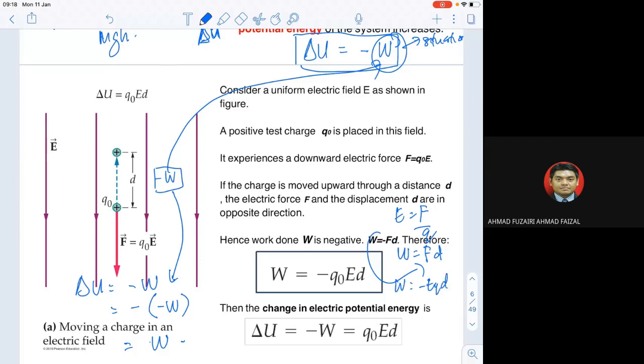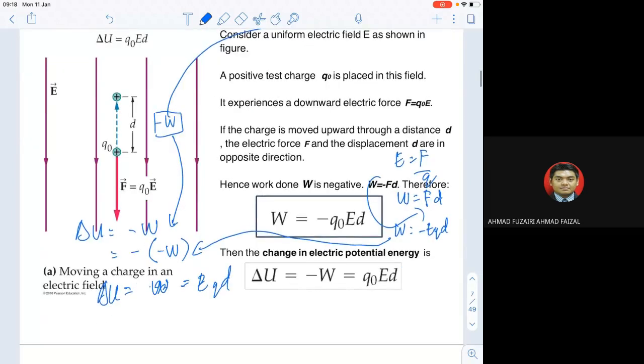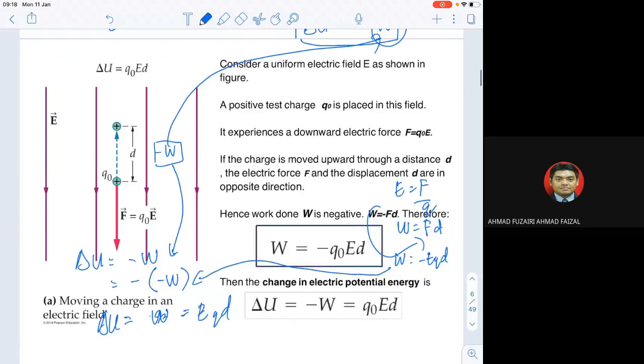Negative Eqd, when we put it inside the situation, becomes delta U equals Eqd. This is for a positive charge that goes against the force, or goes against the electric field. This is the first example, where the positive charge goes against the electric field.